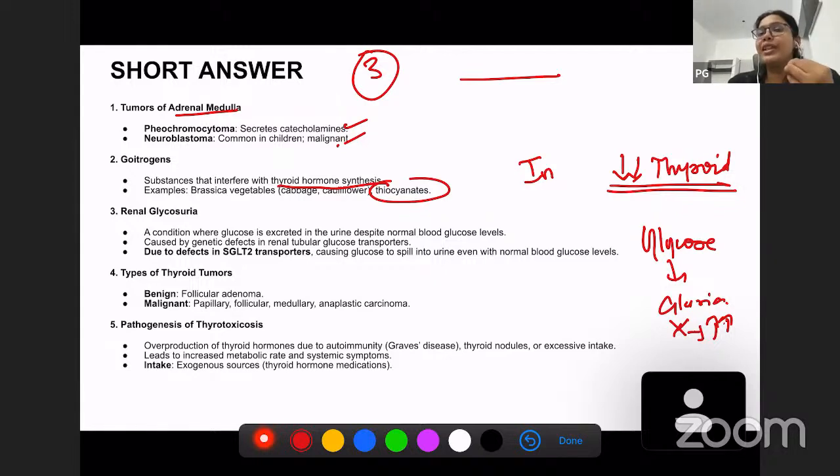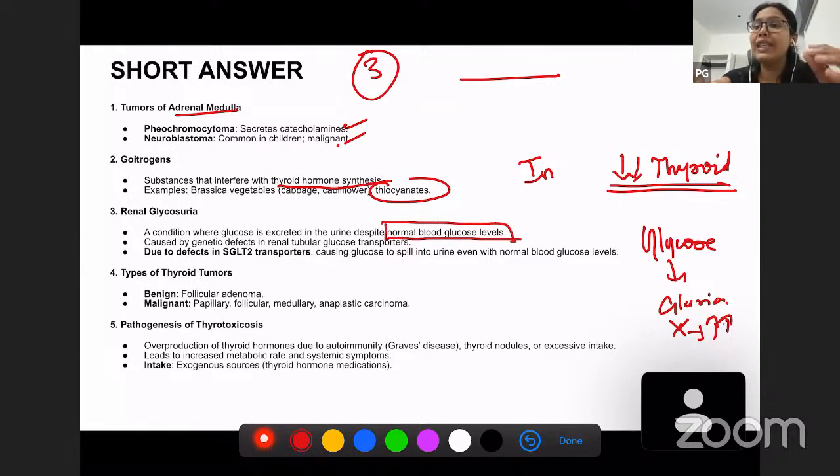You have diabetes. Diabetes is the most common cause of glycosuria. But glucose can also be excreted in the urine despite a normal blood glucose level. This is known as renal glycosuria. It is caused by a genetic defect. What happens in the kidney?